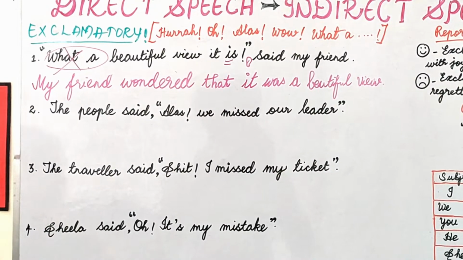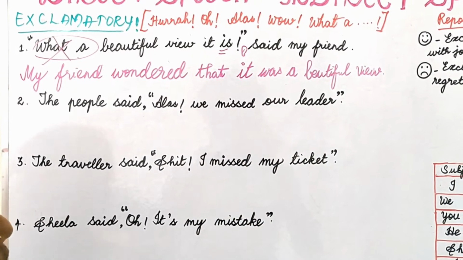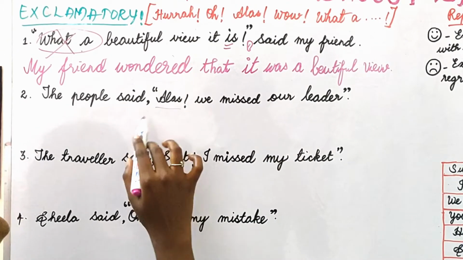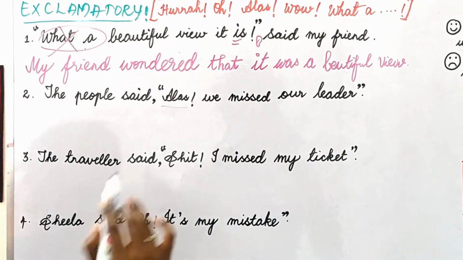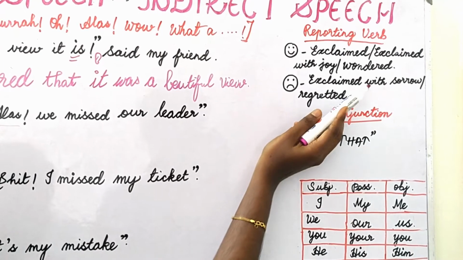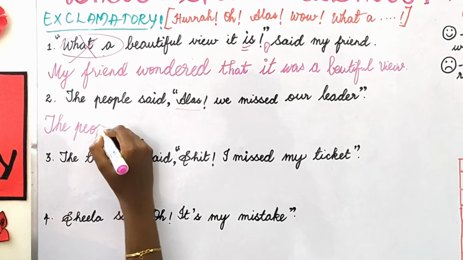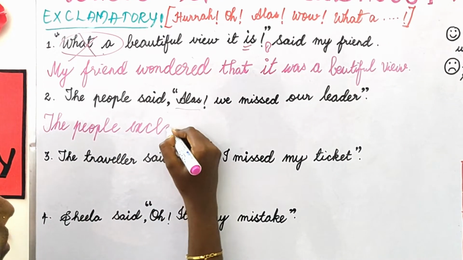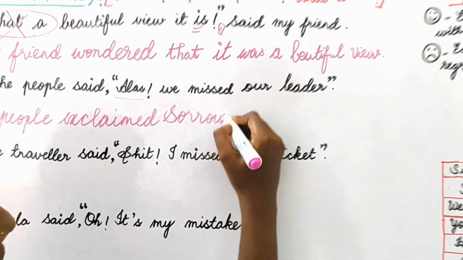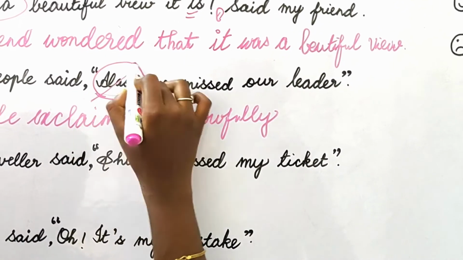Okay? Next sentence. The people said, "Alas, we missed our leader." So by the sentence you can easily identify that it is a sad sentence. Okay, a loss, a sad feeling. They missed their leader. So now it's an unhappy sentence. What reporting word should you select? Exclaimed with sorrow. The people exclaimed sorrowfully, or with sorrow, both are right. The people exclaimed sorrowfully. I told you these exclamatory words you should remove.